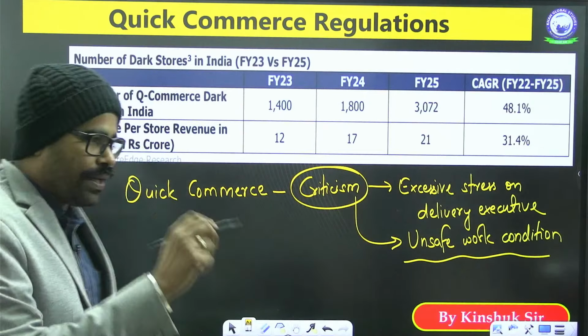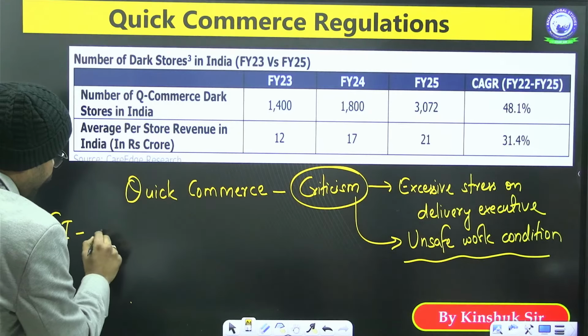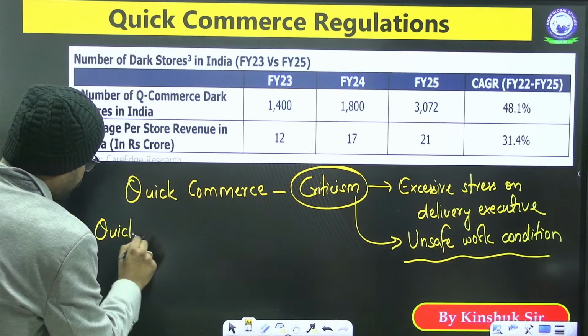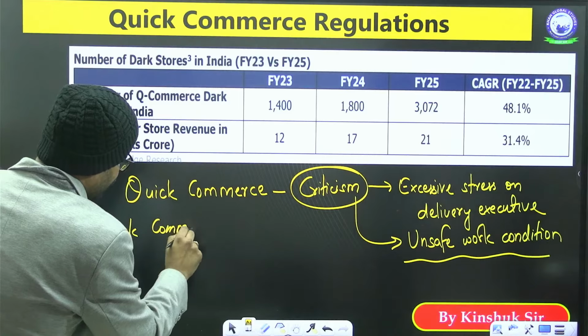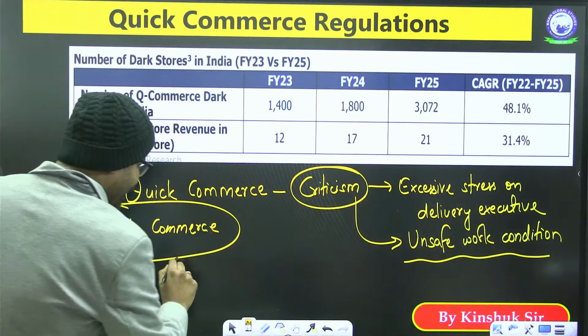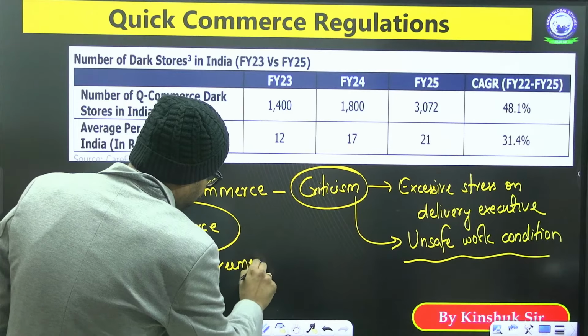Now keeping this in mind, the Government of India had a negotiation with quick commerce companies. And finally, there is an agreement. And what is this agreement?